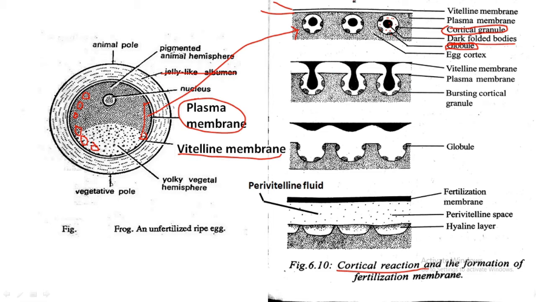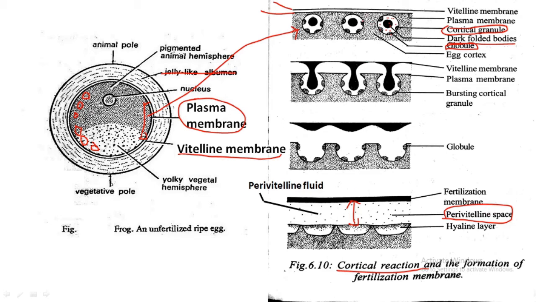So what happened here? First, this vitelline membrane, you can see it is very close with this plasma membrane. They just separated from the plasma membrane and form a large space. Okay, here you can see this space is called perivitelline space, right?